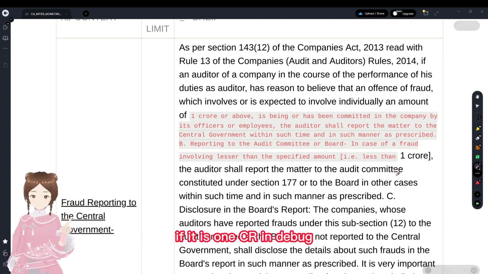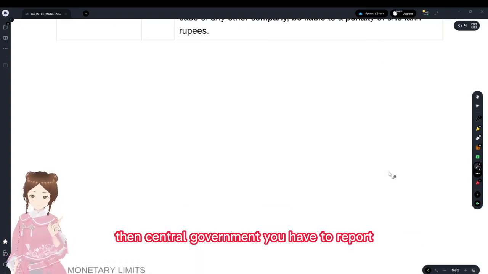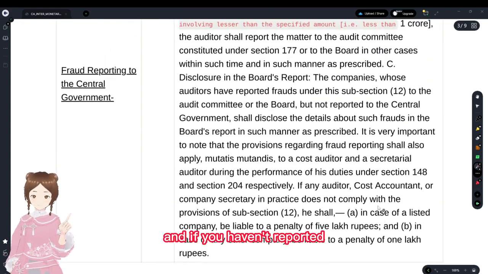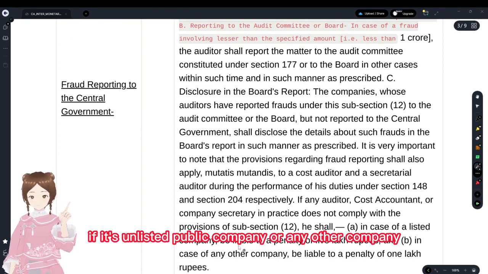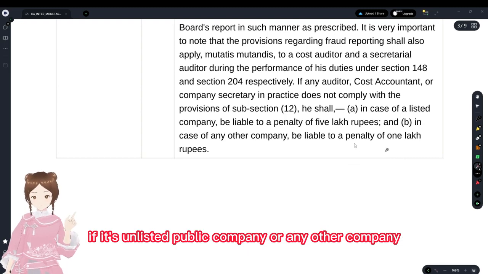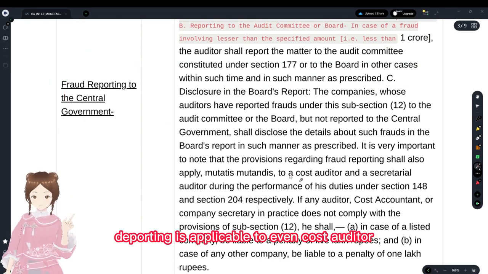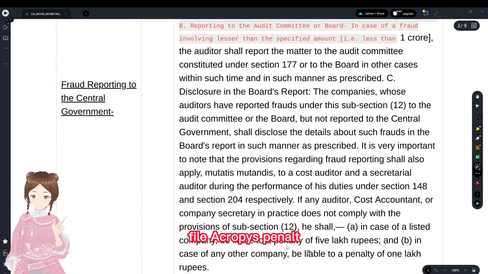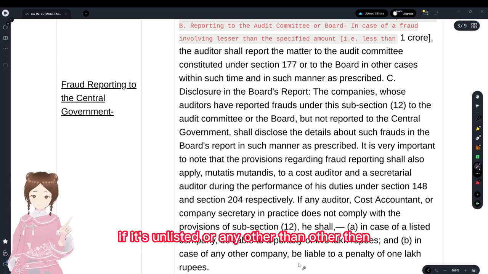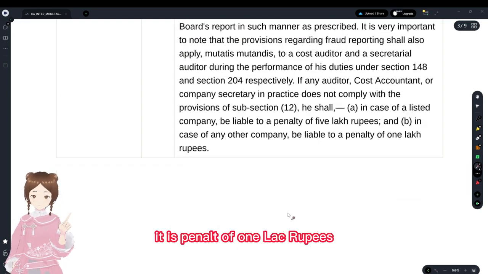If it is 1 crore and above, 1 crore included, then you have to report to the central government. If you haven't reported, and it's a listed company, the penalty is 5 lakhs. If it's an unlisted public company or any other company, the penalty is 1 lakh rupees. This fraud reporting is applicable to the cost auditor and the secretarial auditor also. If they're listed, the penalty is 5 lakh rupees. If it's unlisted or any company other than listed, the penalty is 1 lakh rupees.